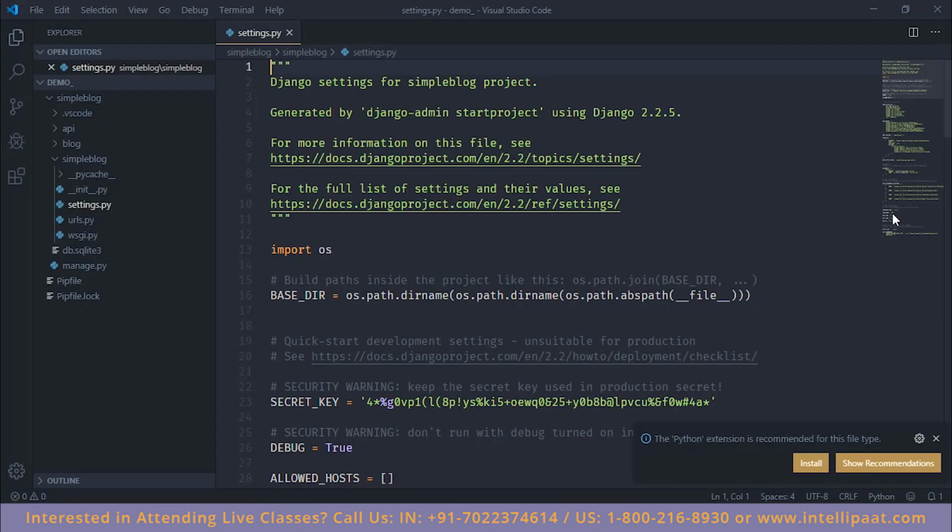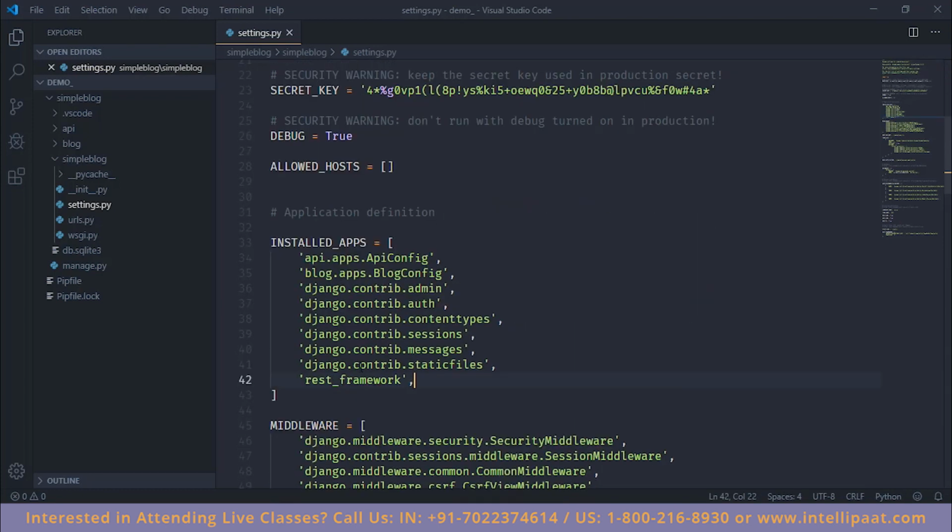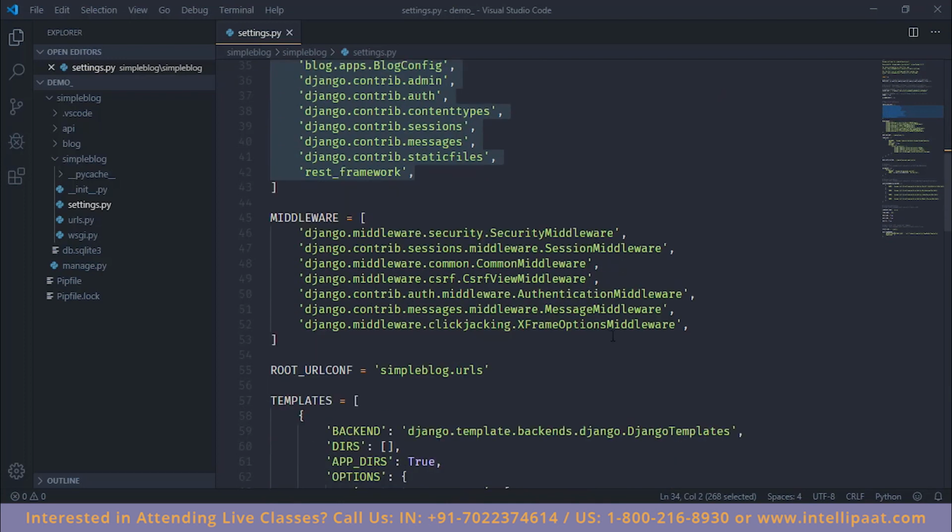So in our application's settings.py file, as we can see, we have a list of installed apps, and right below that we have a list of middlewares. These middlewares are the layers in our request response pipeline. So what happens is a request enters our application and it is then processed by each of these layers, and if all of these layers pass the request and pass the response, if the middleware is supposed to access the response, then the response is sent back to the user. Otherwise, if there's an error, that error is sent back to the user.